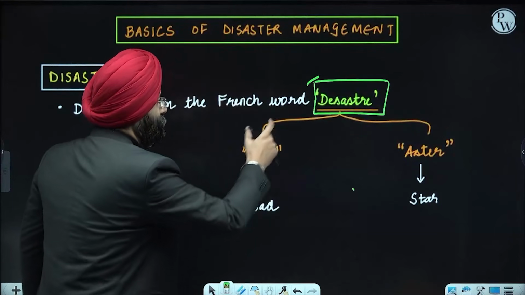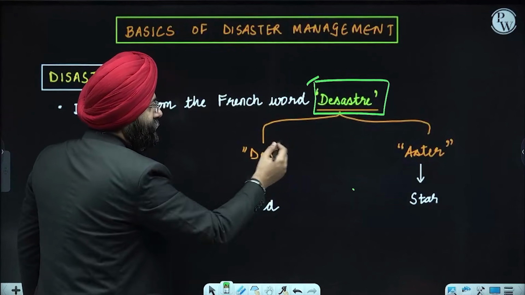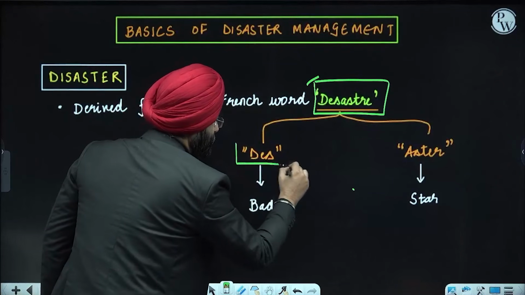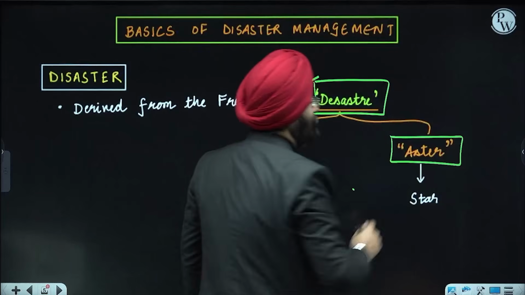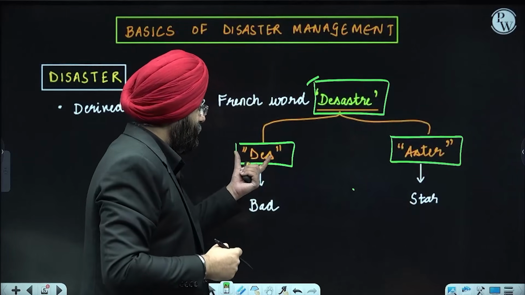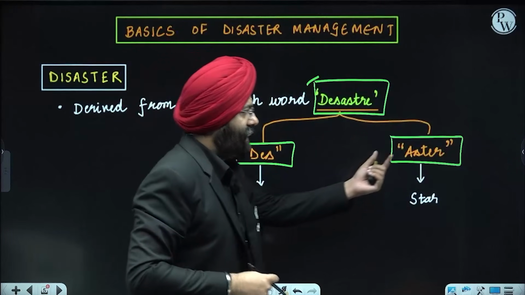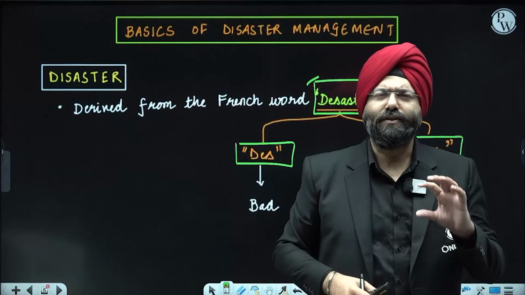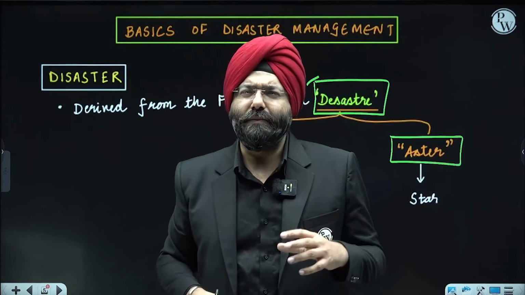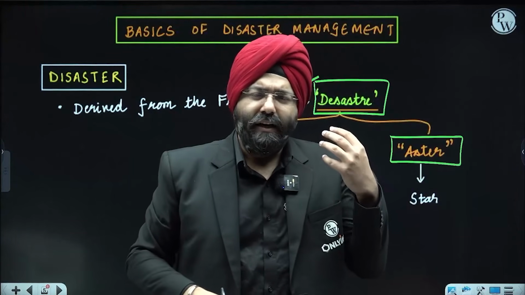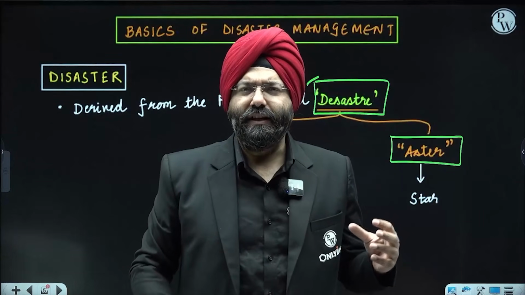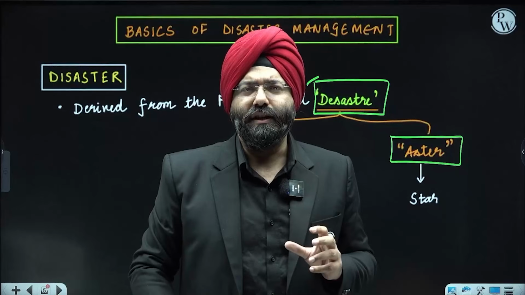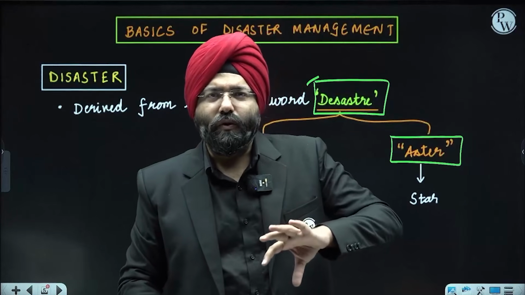Now, the French word is pronounced in that way, but it is made up of 2 words: dis and astre. Dis means bad. Astre means star. That means bad omen or bad star. Something that brings a lot of, let us say, death. Something that brings a lot of problems in the society. That is why this word is associated with this particular concept known as bad omen.